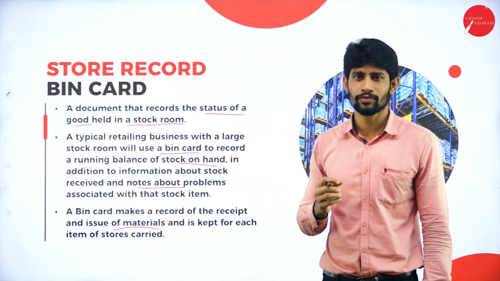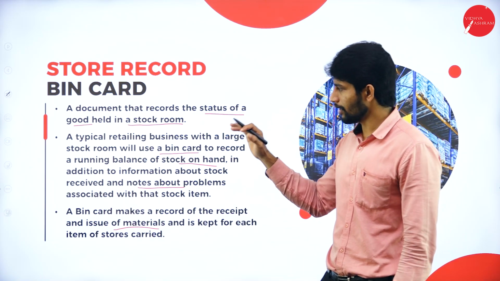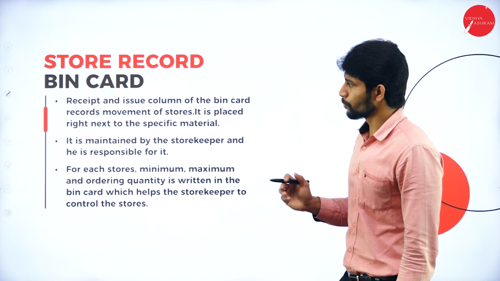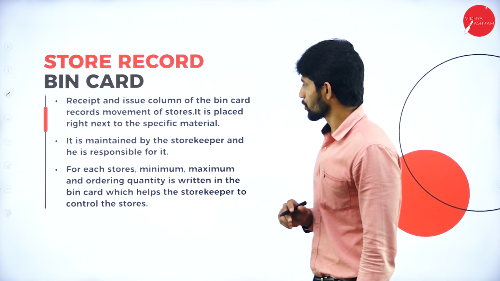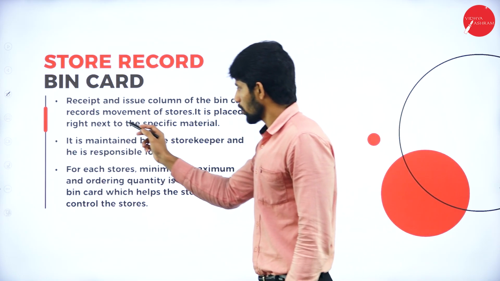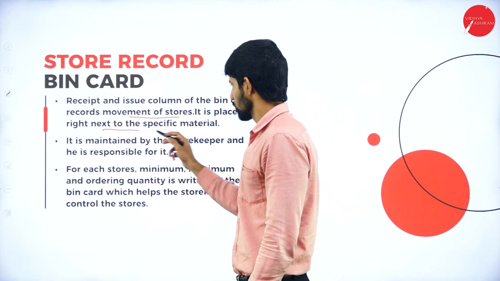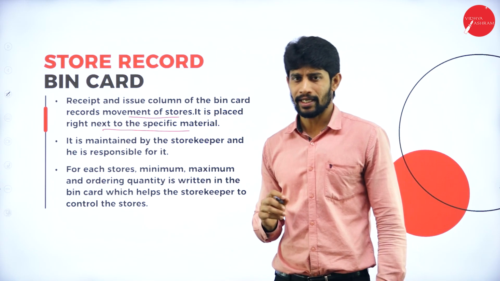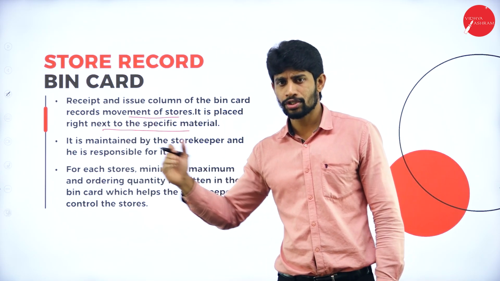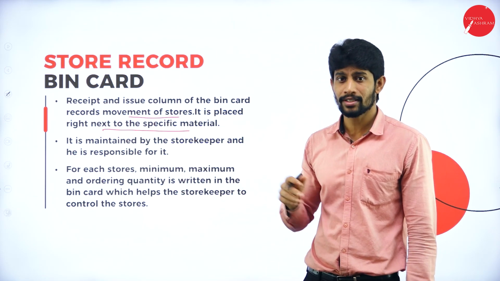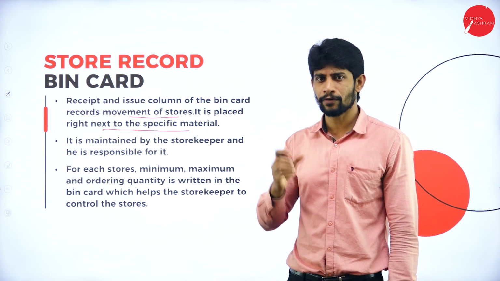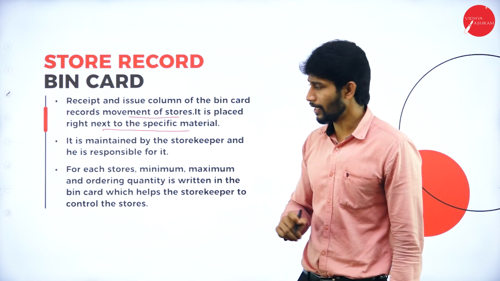So every piece of information will be mentioned in that particular bin card. Next, moving further, the receipt and issue column of the bin card records the movement of stores. It is placed right next to the specific material. So how many items we issued, how many we again purchased of the same product, every piece of information will be mentioned in the bin card.